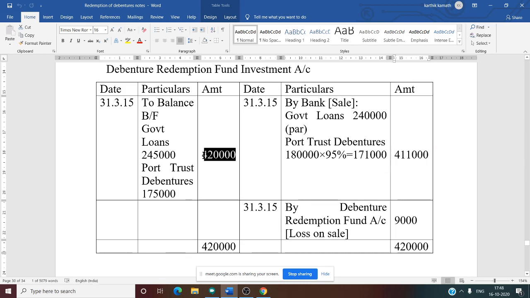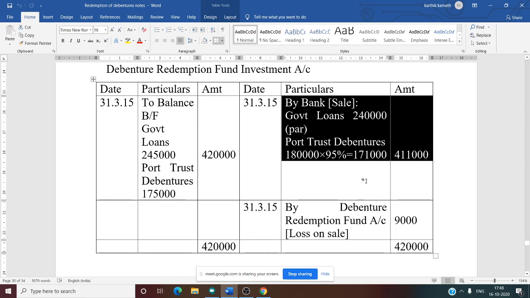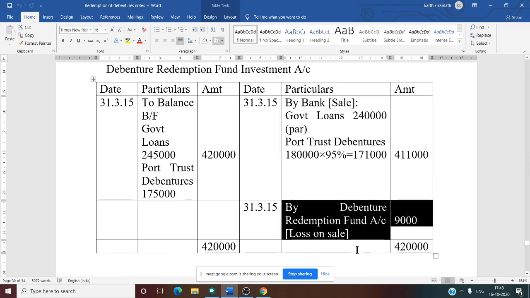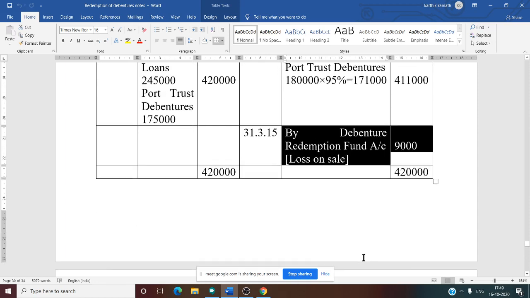What is our actual amount? The actual amount is 420 and the total sale is 411. So there is a loss, because the sale is done at a lesser amount than the actual value. How to find the loss? 420 minus 411, there is a 9,000 loss. Whenever there is a loss or profit, you need to transfer it to the second account, that is the debenture redemption fund account. Loss on sale by debenture redemption fund account 9,000. We have closed the debenture redemption fund investment account, 4,20,000 total on both sides.